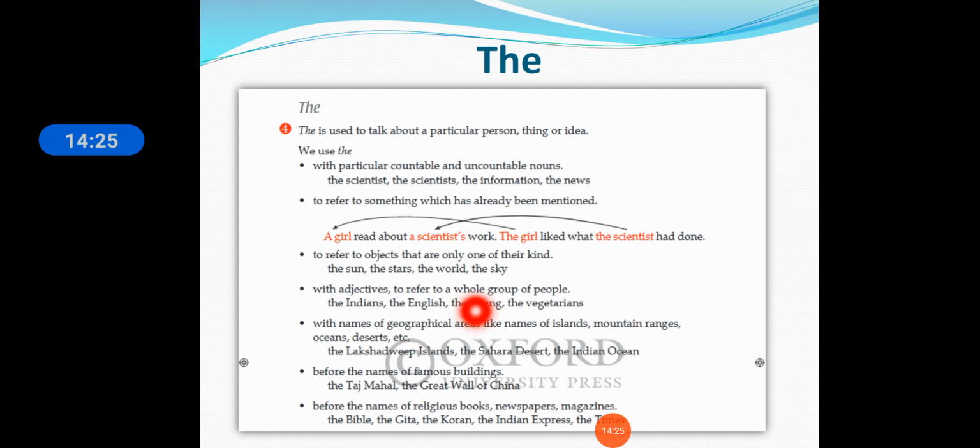And for geographical areas like the Lakshadweep Islands, the Sahara Desert, the Indian Ocean, names of islands, mountain ranges, oceans or deserts, we are using "the". And before the names of famous buildings like the Taj Mahal, the Great Wall of China. Before the names of religious books like the Bible, the Gita, the Quran, we are using "the". And for famous newspapers like the Indian Express, and magazines like the Times. These are all the things to be remembered.